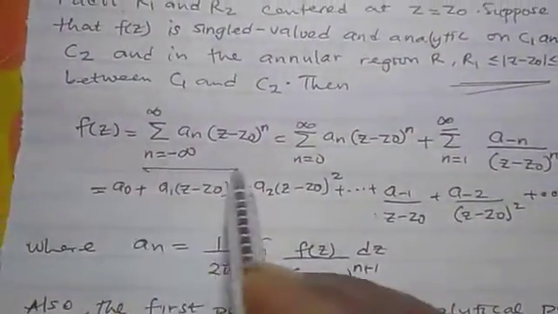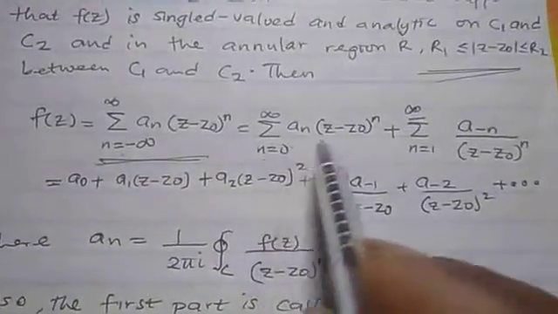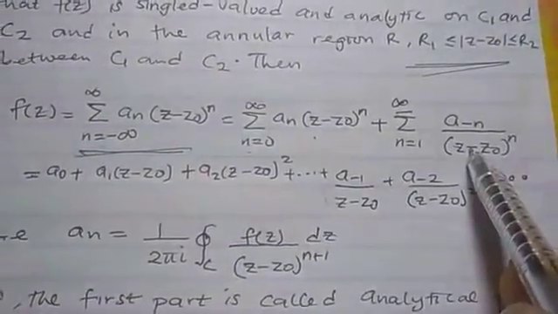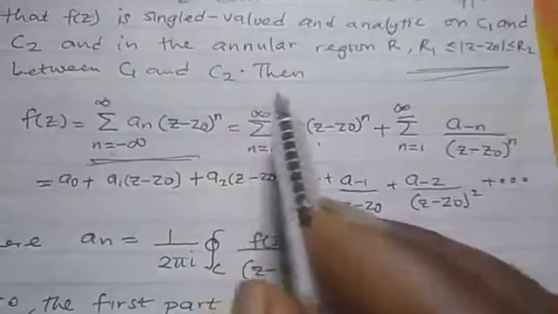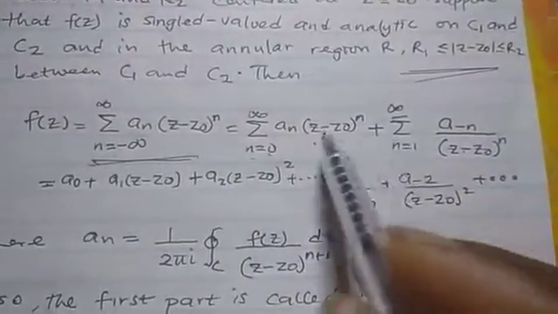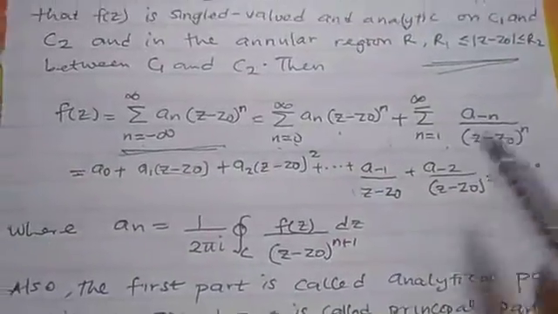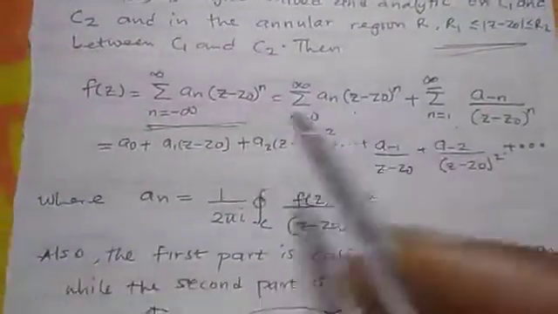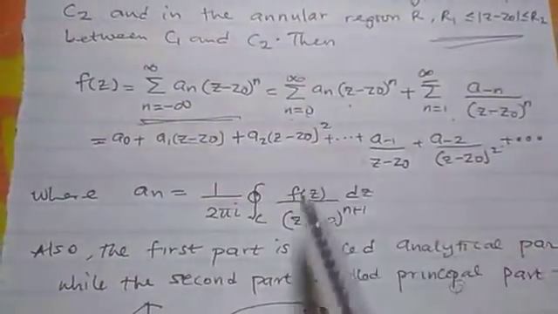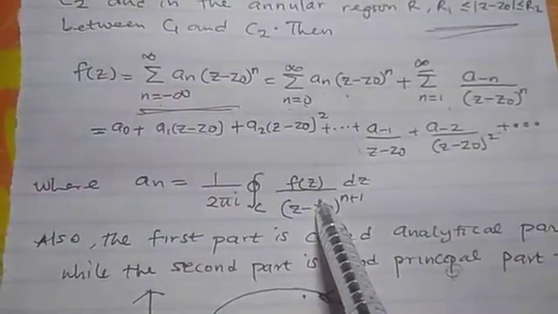This is the Laurent series, which can be written in two forms like this, where n runs from 0 to infinity and this, and it can be expanded in this form. So this is called the Laurent series. This an is given as this.